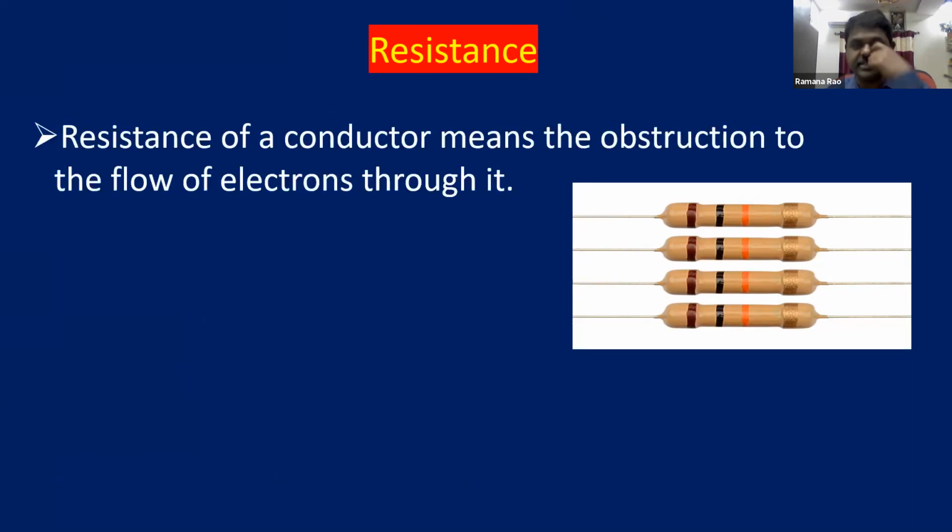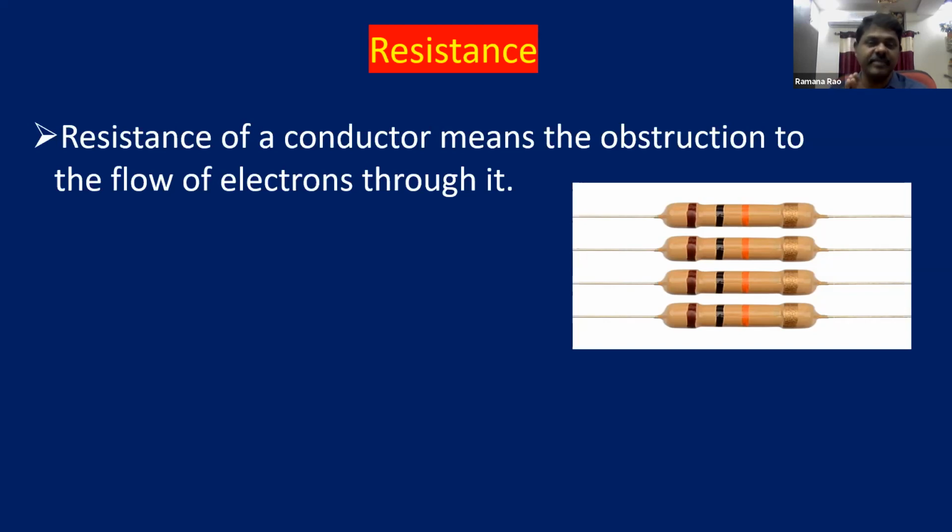And what is actually a resistance? A resistance is defined for a conductor. That means the obstruction to the flow of electrons. It is the property of the conductor which opposes the free flow of electrons.